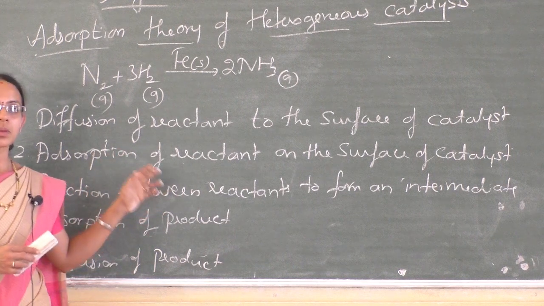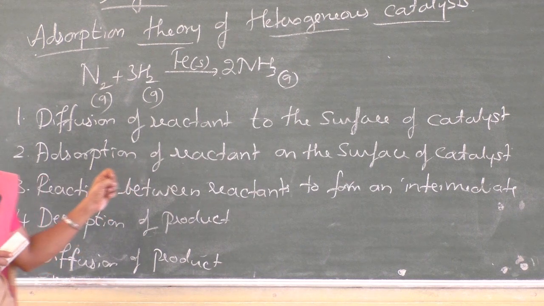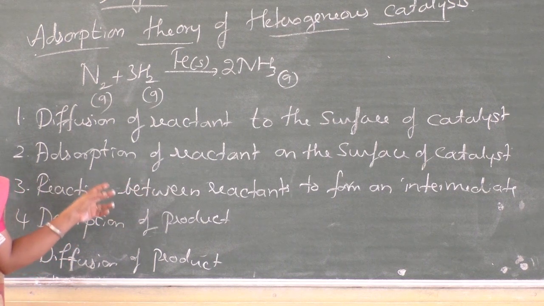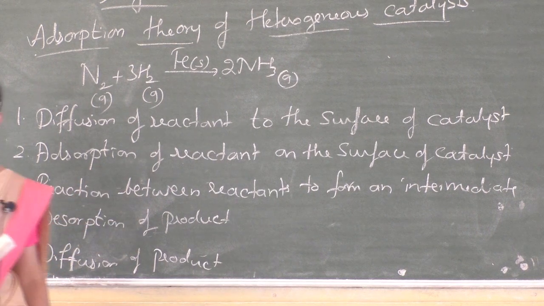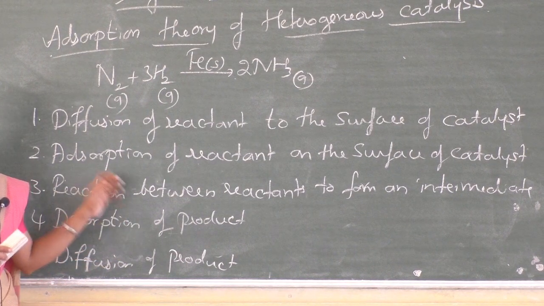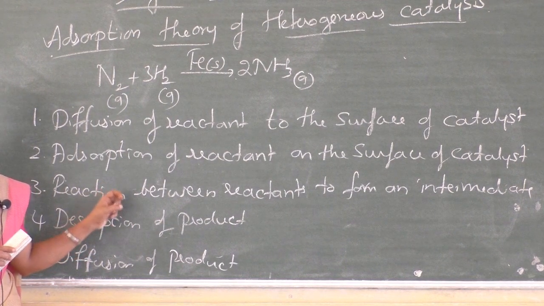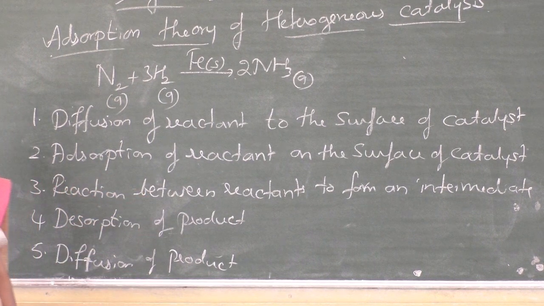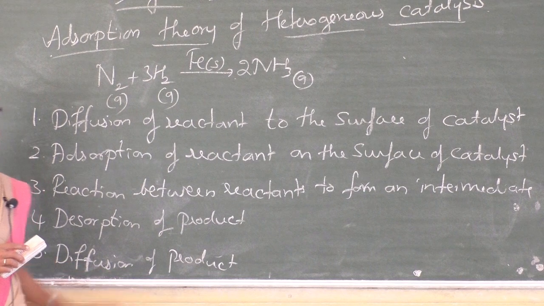So this theory was able to explain why catalyst is efficient even in small quantity and why it remains unchanged chemically and physically at the end of the reaction. However, this theory does not explain the effect of poisons and promoters on catalyst. So this theory was able to explain why catalyst remains unchanged chemically and physically at the end of the reaction, and why it is more efficient even if it is taken in a small quantity, but it does not explain the effect of promoters and poisons on catalyst.